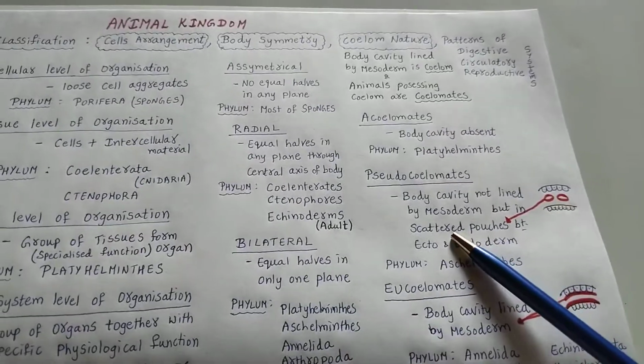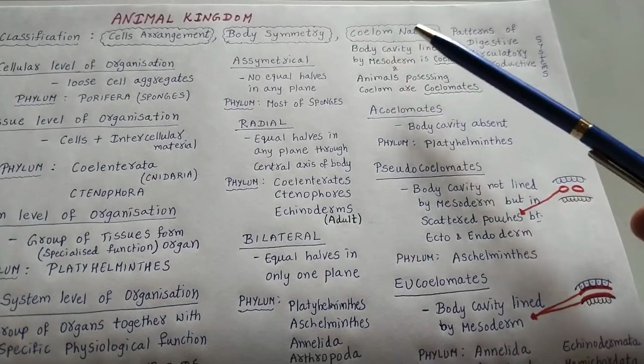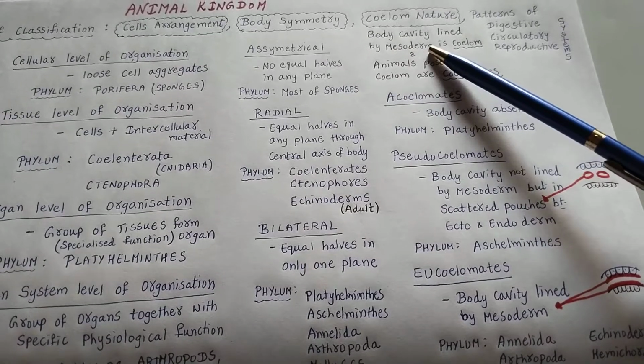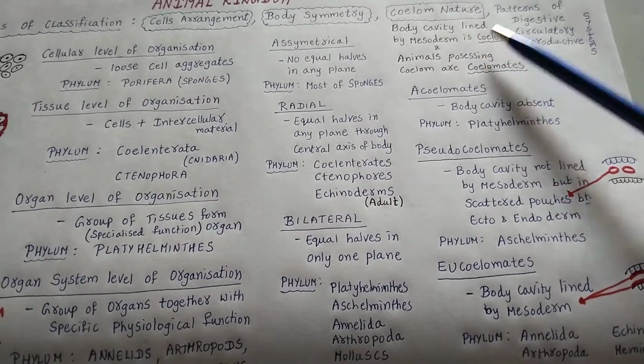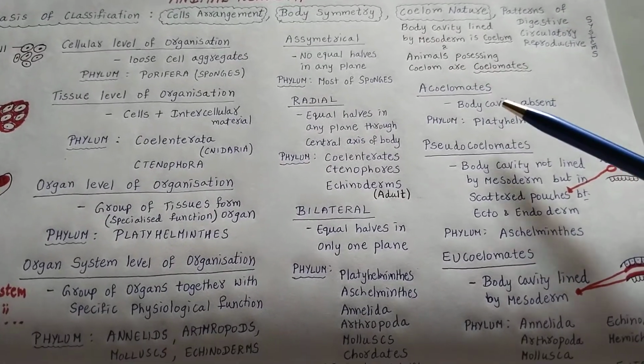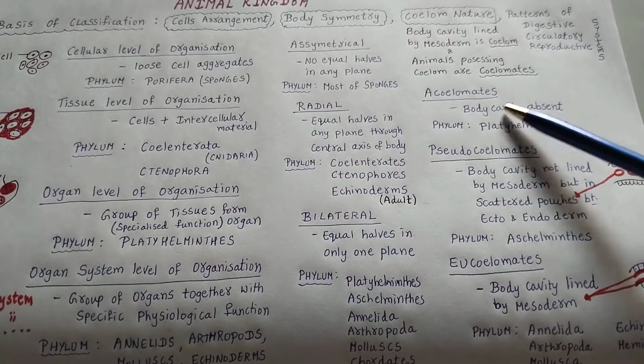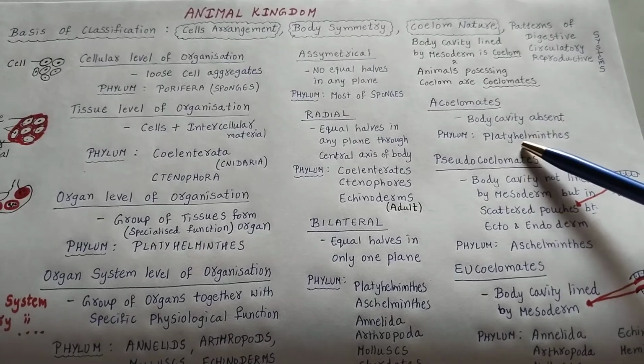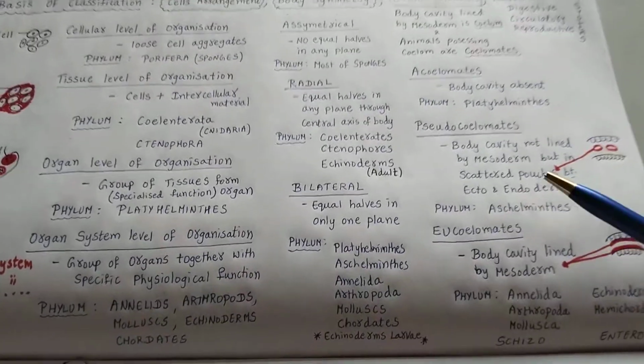These are nothing but the germinal layers, which we will be discussing also. So here you have to consider what a coelom means. If the body cavity is lined by mesoderm, that is called coelom, and all the animals which possess coelom are called coelomates, and those which do not possess coelom, meaning body cavity absent, are acoelomates. Phylum Platyhelminthes comes under this.